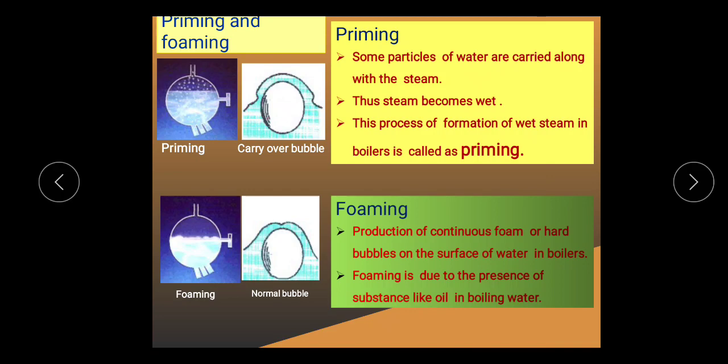In that case, some water droplets are carried, and that is called priming. Priming occurs due to the requirement of a large quantity of steam within a short period. That is called priming. Just look at the pictures of priming: some water droplets are carried over with the bubble, and the steam becomes wet. That is called priming.